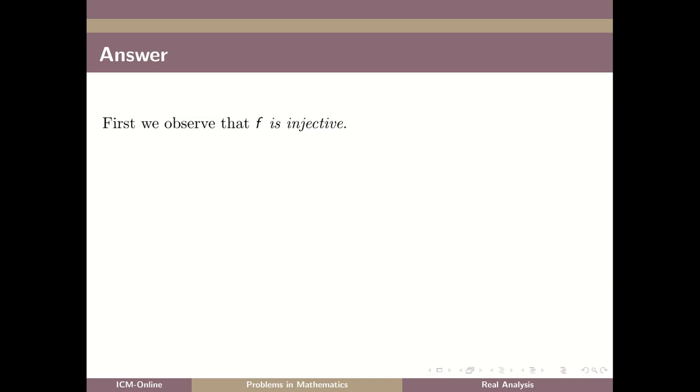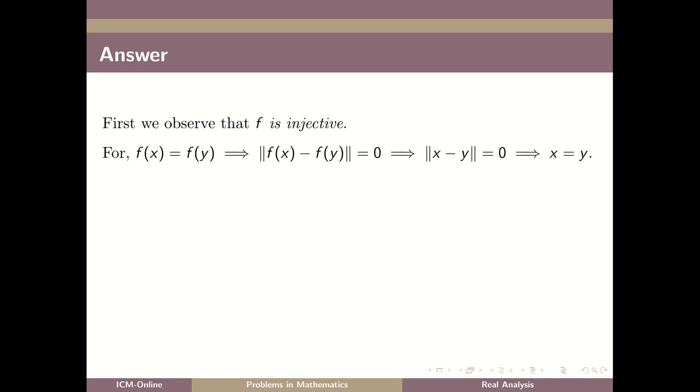First we observe that f is injective, because f of x equals f of y implies norm of f of x minus f of y equals 0. From the given condition, it follows that norm of x minus y equals 0, which implies x equals y.